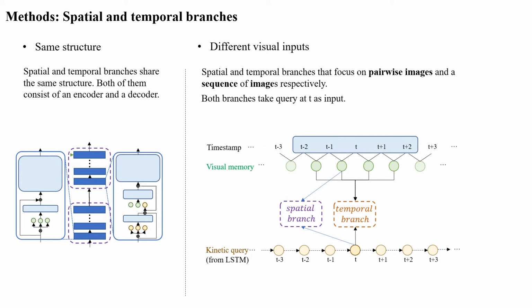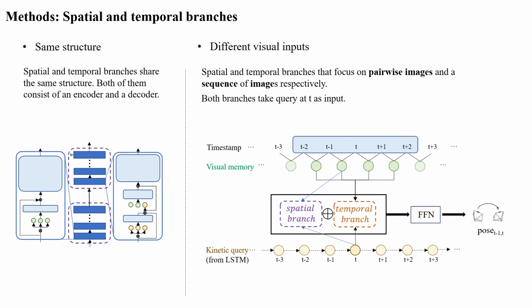IMU input for both of them is from time step t. Then we concatenate outputs from the two branches and feed them into a feed-forward net to predict pose. On the one hand, our goal is to predict frame-to-frame pose, so we need a spatial branch. On the other hand, there are some landmarks that exist in multiple frames. The temporal branch helps to generate stable prediction over long sequences.